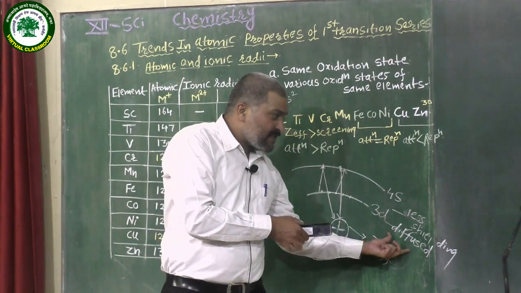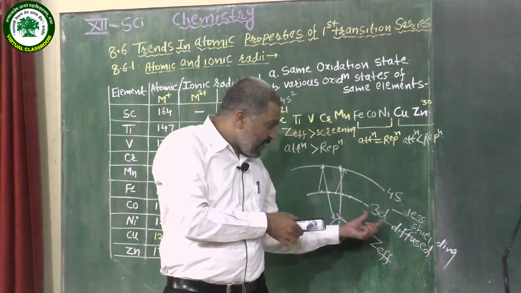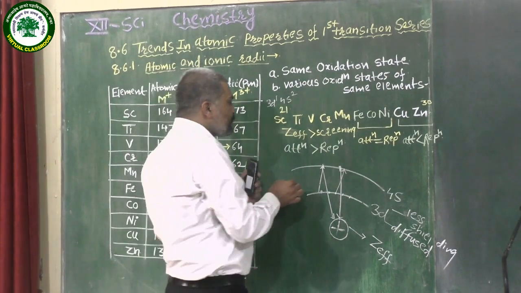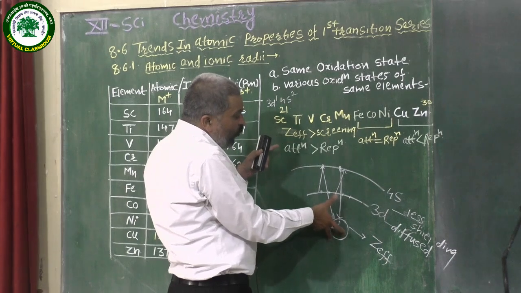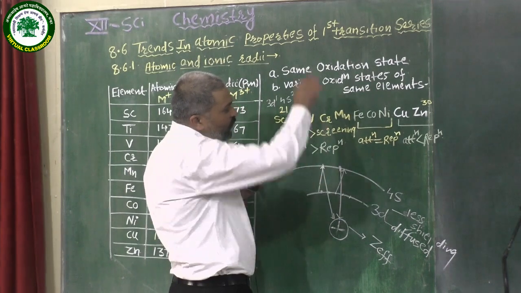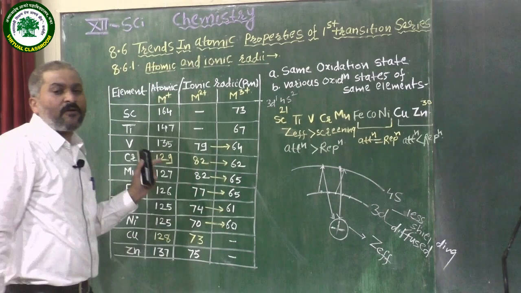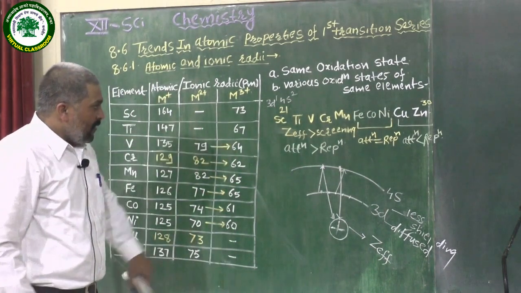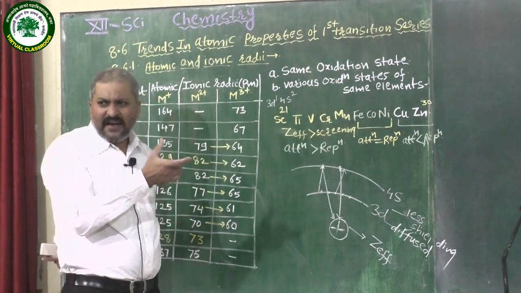The 3d subshell has a diffused shape, so it has less shielding or screening, giving more effective nuclear charge, and atomic and ionic radii decrease from left to right. The actual trend changes somewhat.